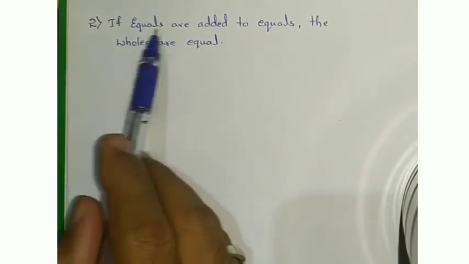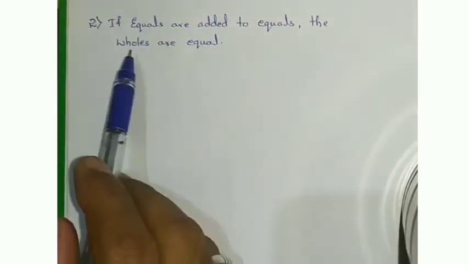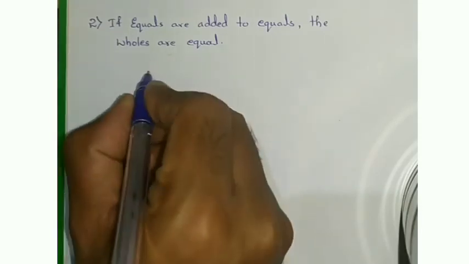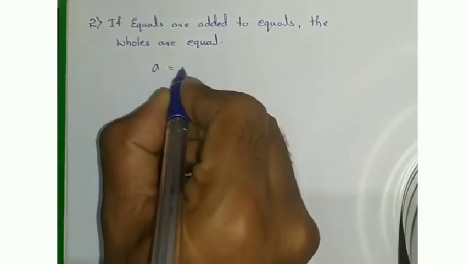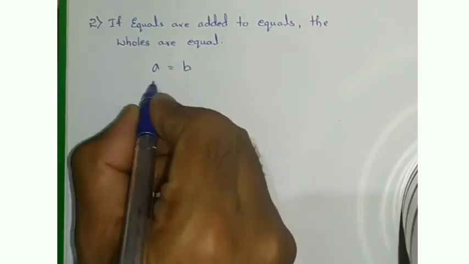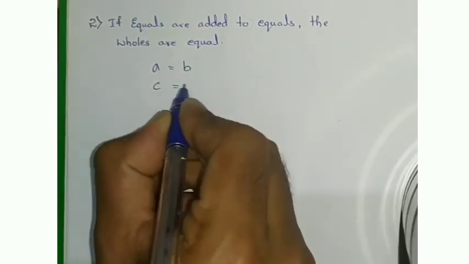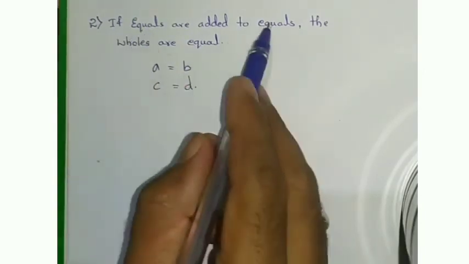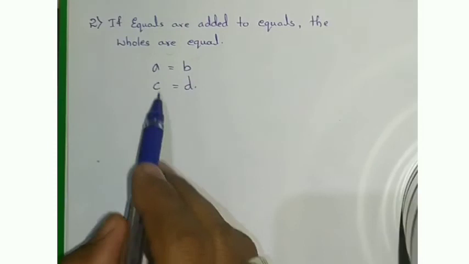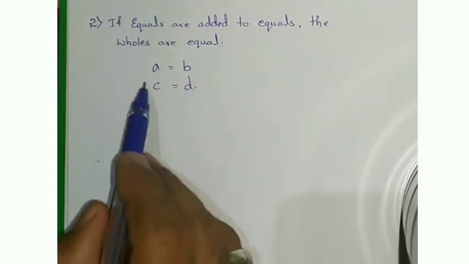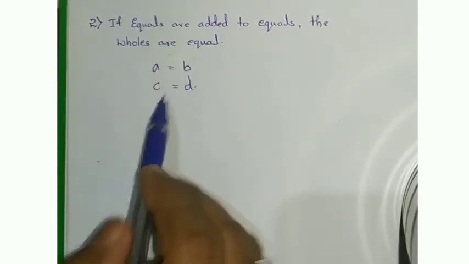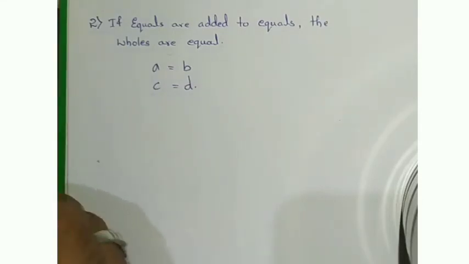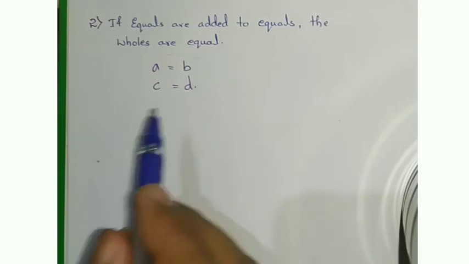In the second, if equals are added to equals, the wholes are equal. So again I'll take here two equations. I'll take A equal to B and C equal to D. So if equals are added to equals, then if I add equation number 1 and 2, I'll add right side to right side and left side to left side.